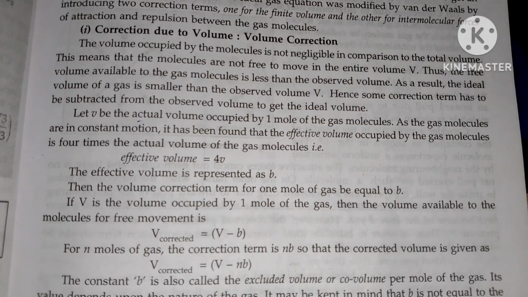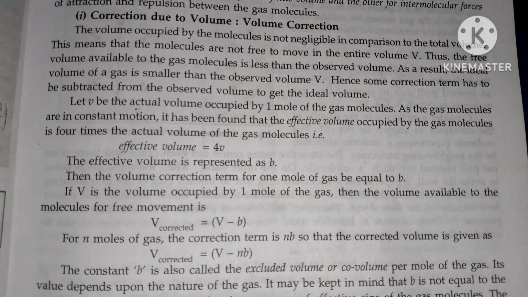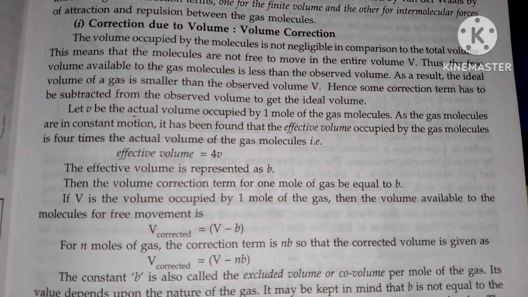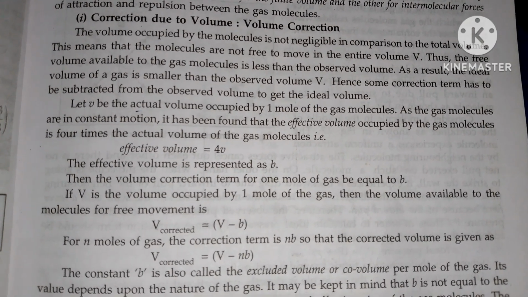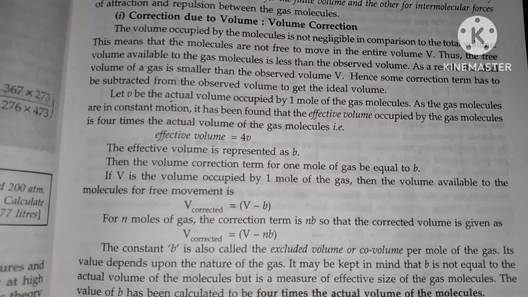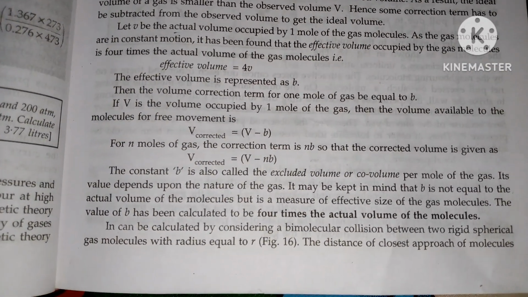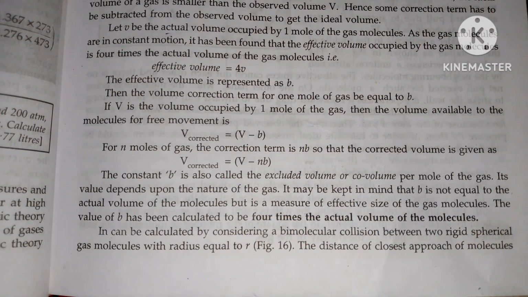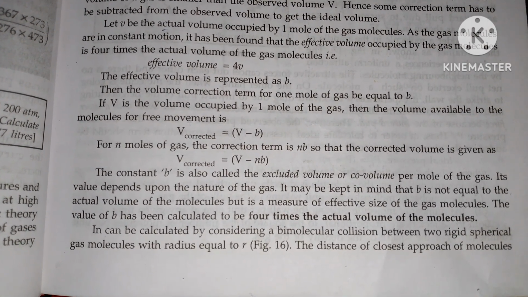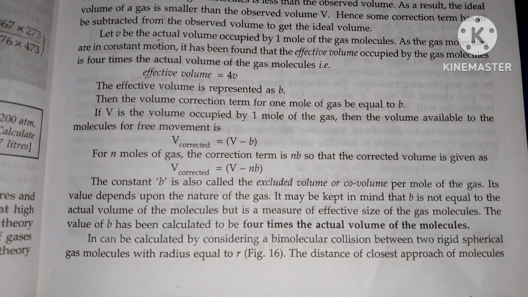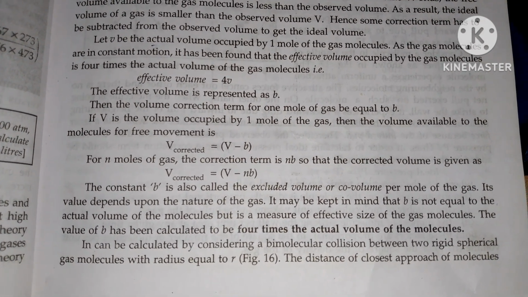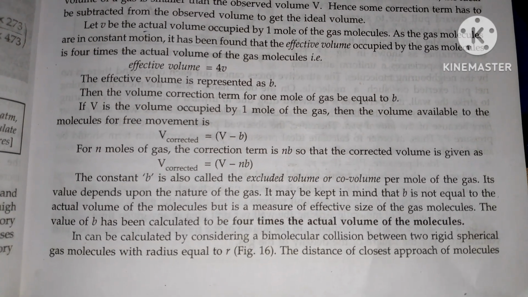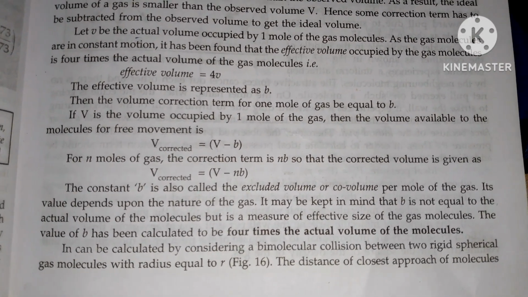Let v be the actual volume occupied by 1 mole of the gas molecules. As the gas molecules are in constant motion, it has been found that the effective volume occupied by the gas molecules is 4 times the actual volume. Thus, effective volume is equal to 4v. The effective volume is represented as b. Then the volume correction term for 1 mole of gas will be equal to b. If V is the volume occupied by 1 mole of gas, then the volume available to the molecules for free movement is V corrected = V - b. For n moles of gas, the correction term is nb, so the corrected volume is given as V corrected = V - nb.